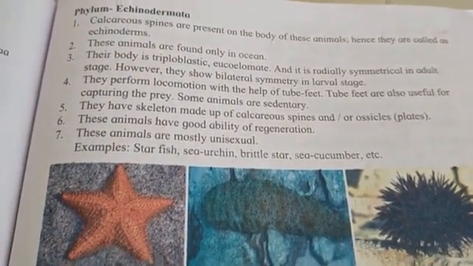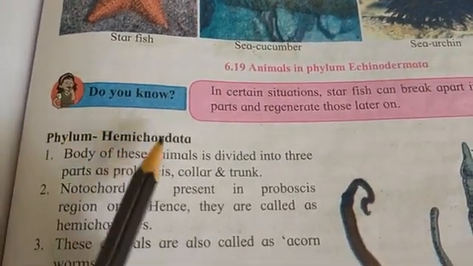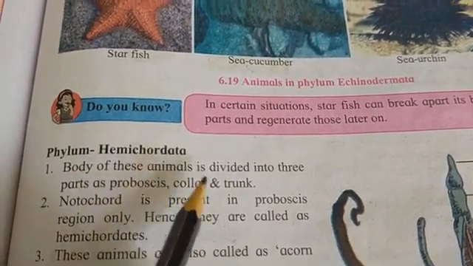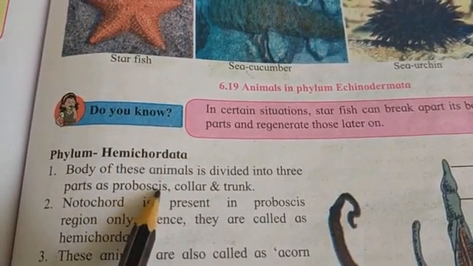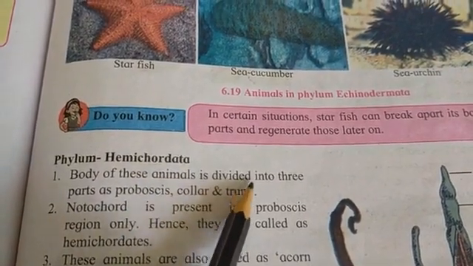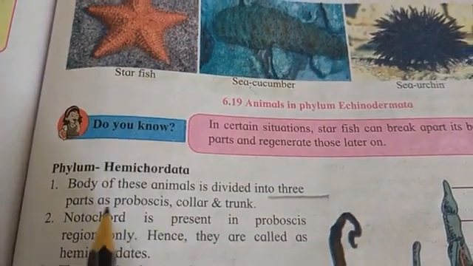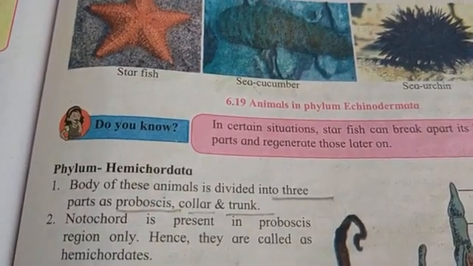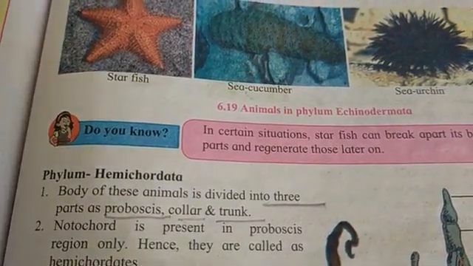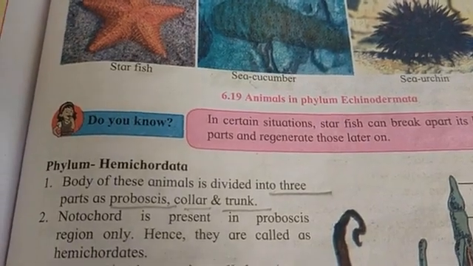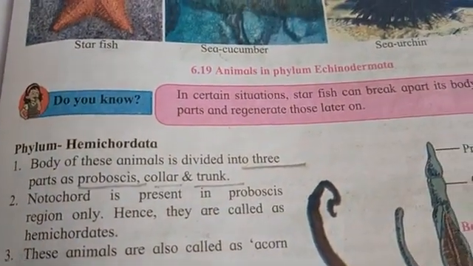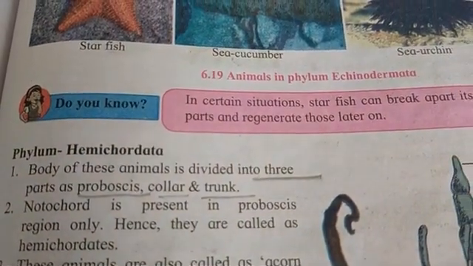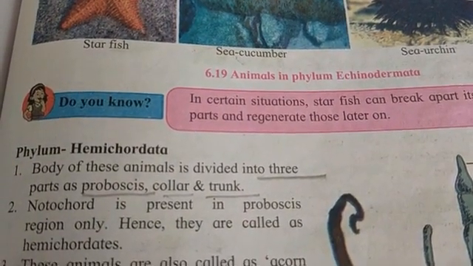Next phylum is phylum Hemichordata. The body of these animals is divided into 3 parts. How many parts, students? 3 parts: proboscis, collar and trunk. Notochord is present in the proboscis region only. Hence they are called Hemichordata.